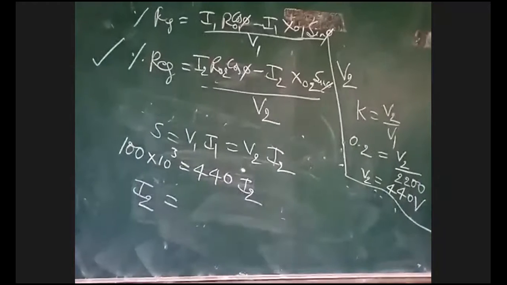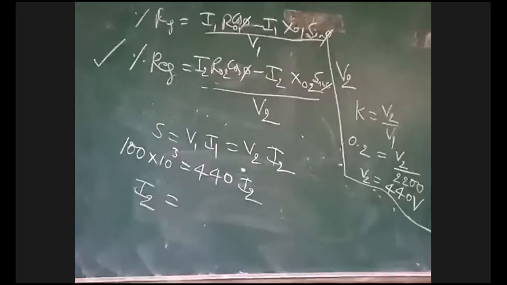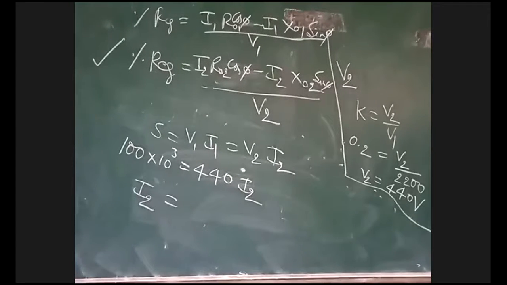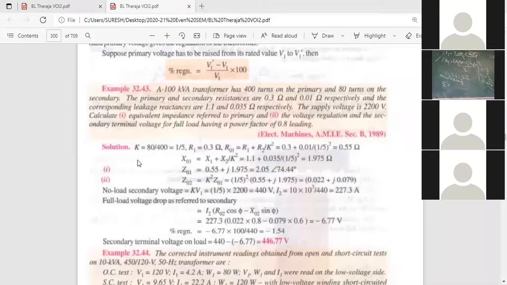V2 is 440, we have calculated. Take I2. 227.2, sir. How much? 227.2. 227.3, in your textbook they have given.